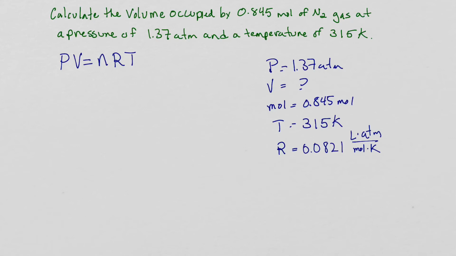So I know I need to get volume by itself, so I'm going to divide both sides by P, and my P's will cancel on this side, and I'll end up with volume equals nRT over P. So if we go ahead and plug in our numbers, we have 0.845 moles. We have R.